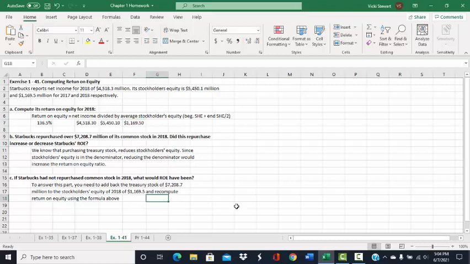The C portion of the problem states if Starbucks had not repurchased the common stock in 2018, what would return on equity have been? Well, to calculate that, you would need to add back the treasury stock of 7,208.7 million to the ending stockholders' equity of 1,169.5 for the end of 2018, and then just recalculate the ratio. And I'm going to let you do that portion of the problem yourself. And that is the end of the demonstration for exercise 141.